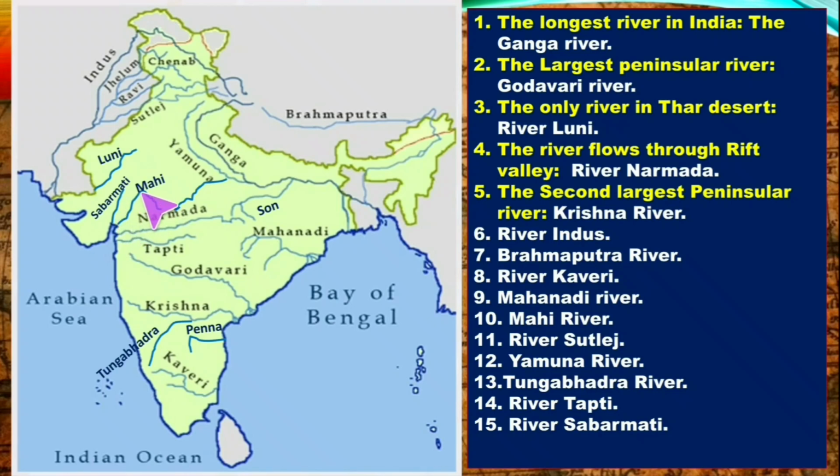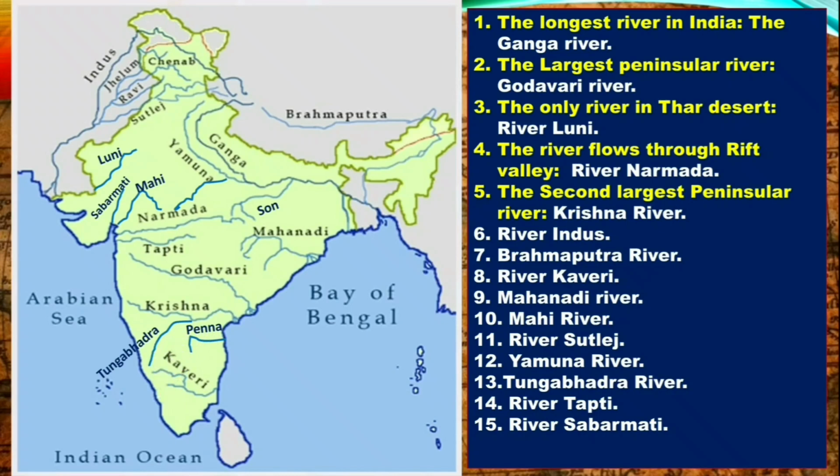There is Mahi river. Then river Satluj. River Satluj is one of the tributaries of Indus. This is the river Satluj. Next, Yamuna river. That is the tributary of Ganga, and you can see this is Yamuna, near to the Ganga. Next, Tungabhadra river. You can see one of the tributaries of Krishna river, near to that Tungabhadra.